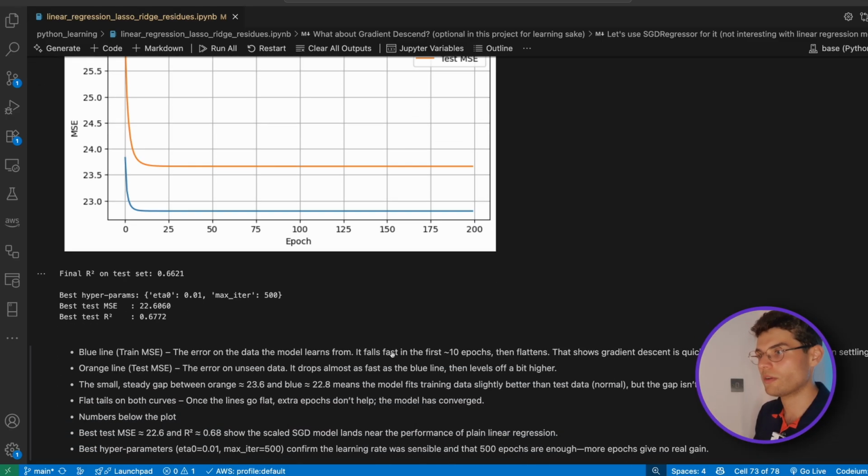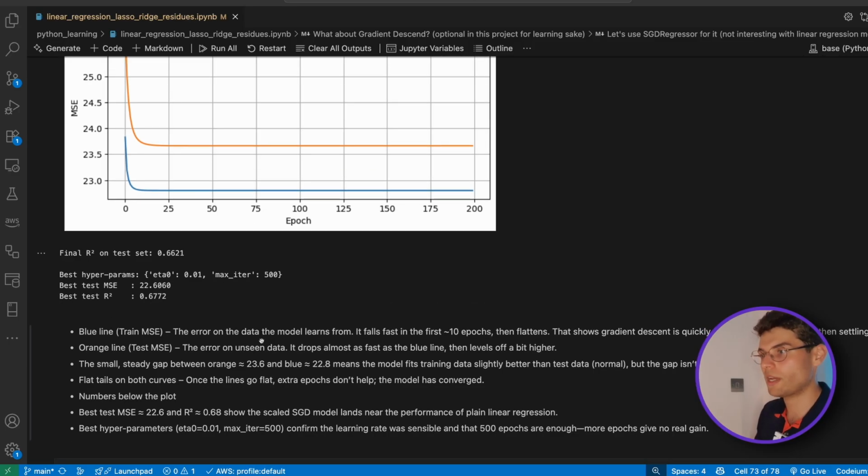So we can see here, you'll see an explanation of everything. We can see the error on the data the model learns from falls fast in the first 10 epochs, then flattens. That shows gradient descent is quickly finding good weights and then settling. It could have been more, it could have been less, but it's a way for you to know what's the most effective. It's a way for you to fine-tune the hyperparameters.